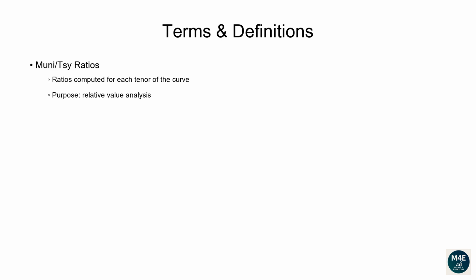They are one way portfolio managers and traders measure the relative value between municipal bonds and treasuries. Treasuries are the risk-free benchmark, backed by the US government. Munis are obligations issued mostly by states and cities. Therefore, professionals want to know, am I getting enough extra yield in munis compared to risk-free treasuries?